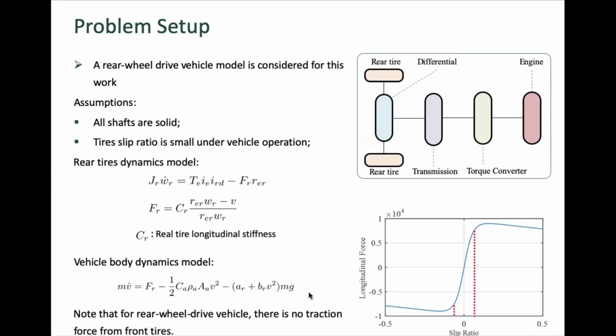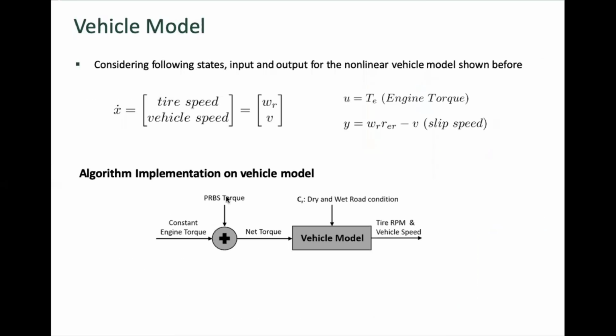Now in order to set up the whole problem, we have considered the following states, inputs and outputs. For this problem, we are considering tire speed and vehicle speed as two different states. The engine torque is considered as input, and the slip speed is considered as the output of the problem. Now, this figure here shows the complete implementation of this approach on the vehicle model.